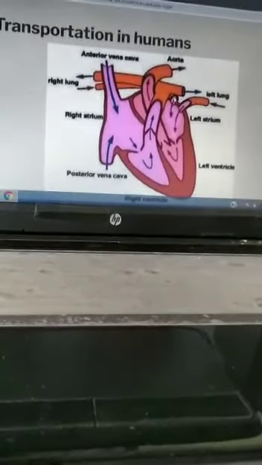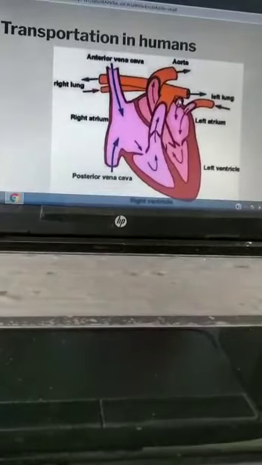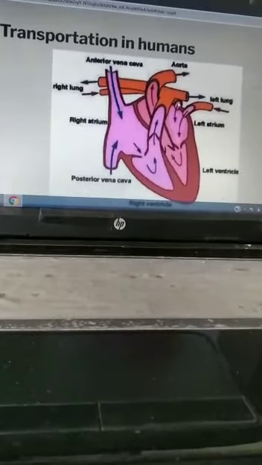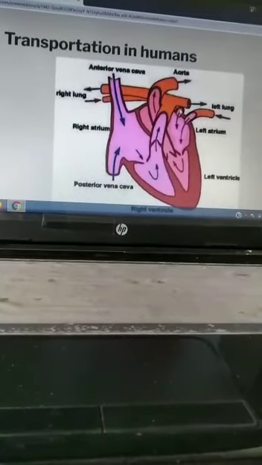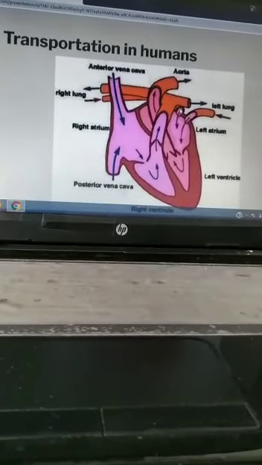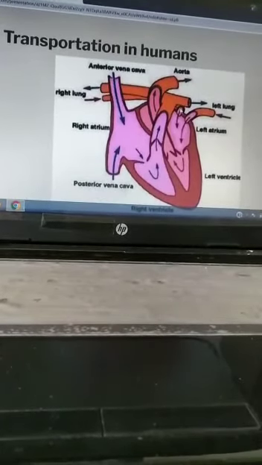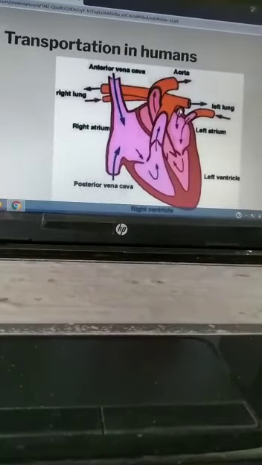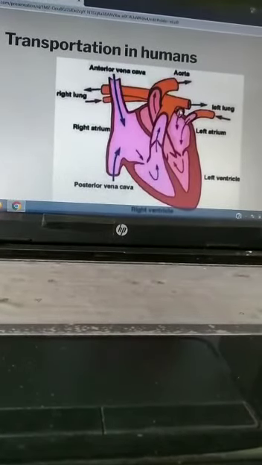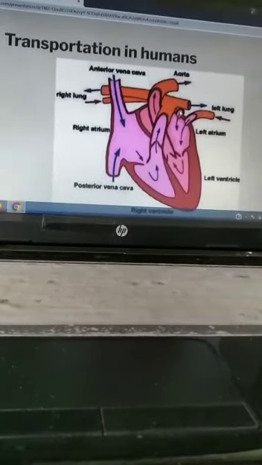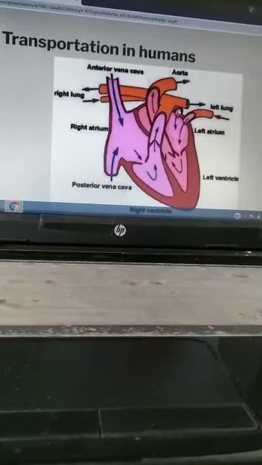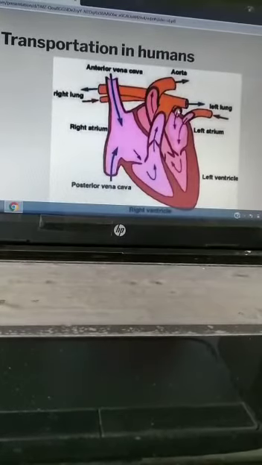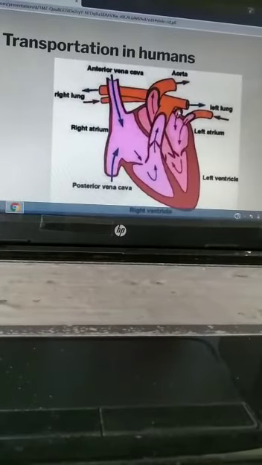Now about the capillaries. The capillaries are thin-walled and extremely narrow tubes or blood vessels which connect arteries to veins. The exchange of various materials like oxygen, food, carbon dioxide, etc. between the blood and the body cells takes place through capillaries. Veins are the thin-walled blood vessels which carry blood from all parts of the body back to the heart.